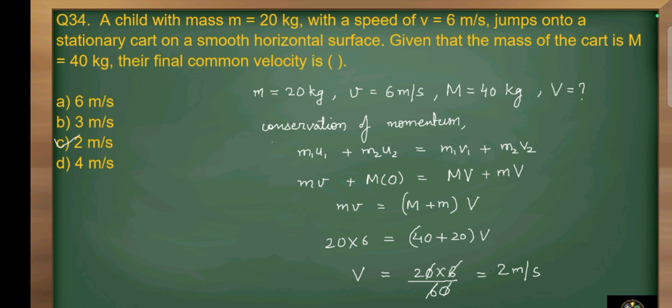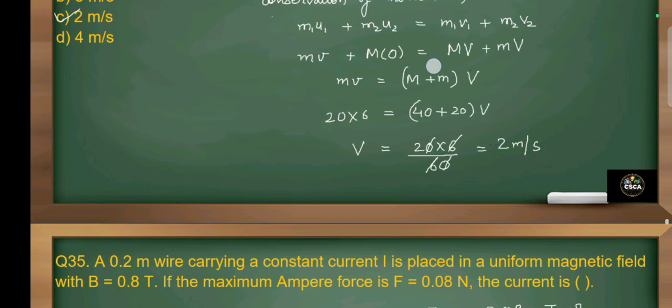So V is equal to 20 into 60 divided by 60. So this 6 gets cancelled and we will get velocity V is equal to 2 meter per second. So option C is correct.